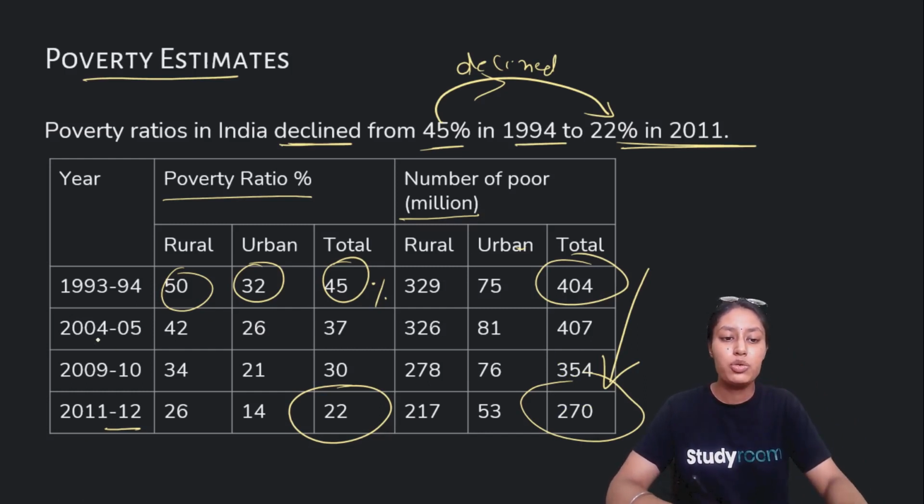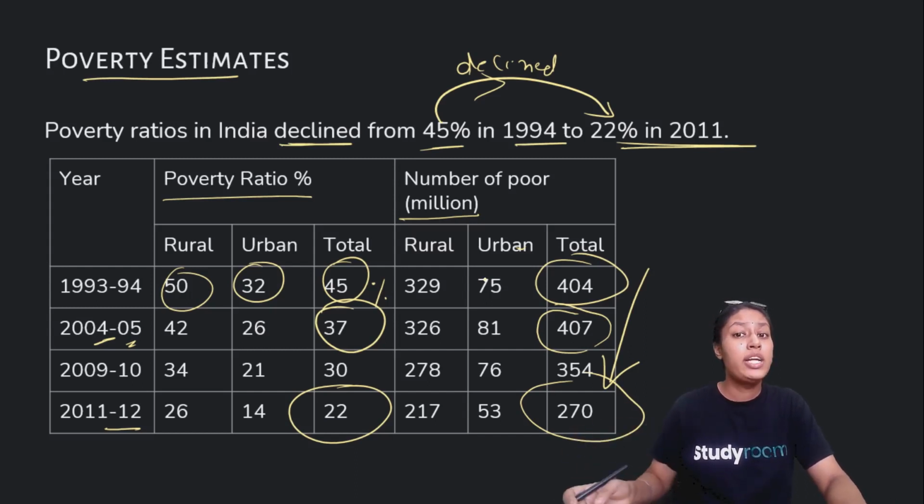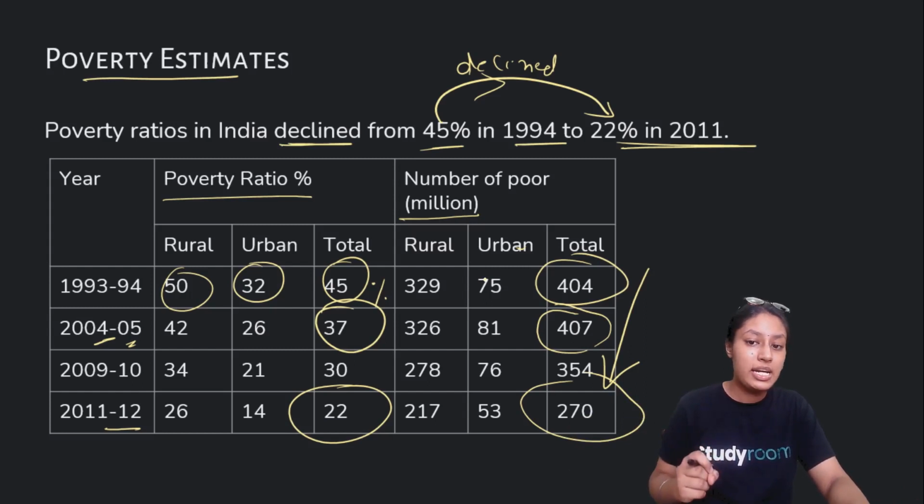But in 2004 and 5 we see that it is 37%, but the number of people is higher. It means the percentage has decreased somewhat, but the number of people has not decreased. Now what could be the reason that the percentage has decreased but not the number of people?